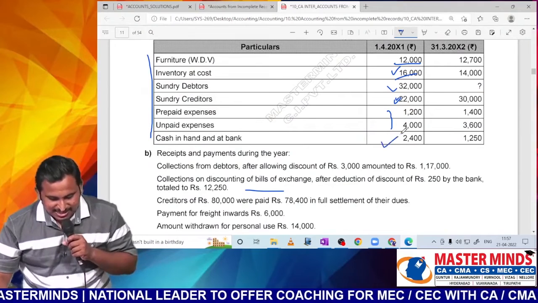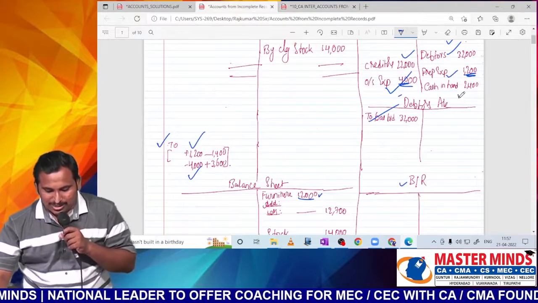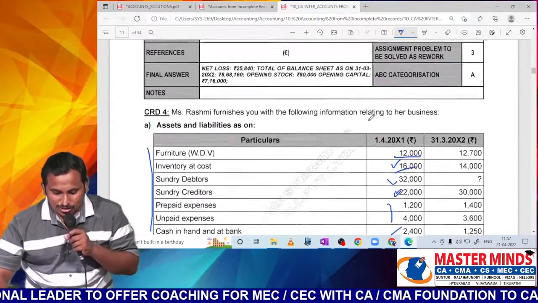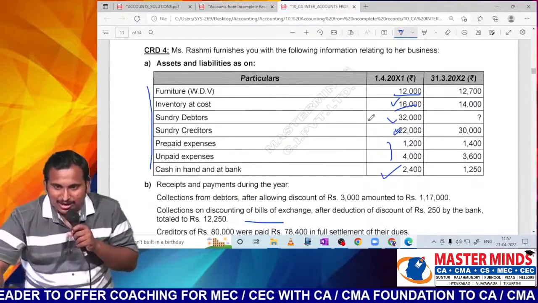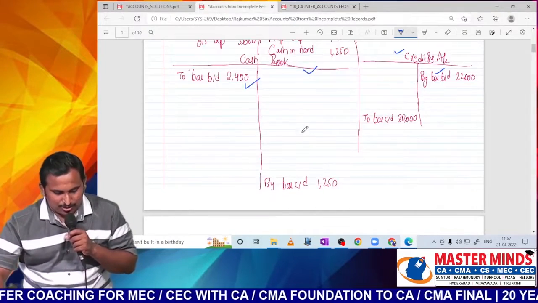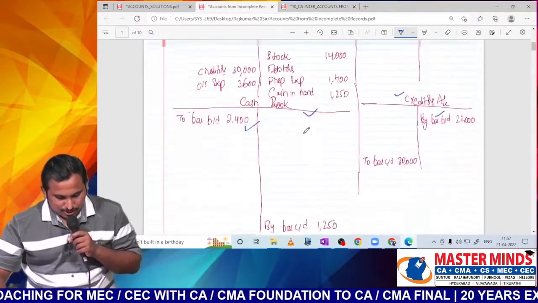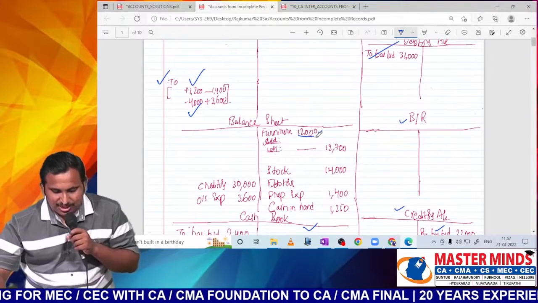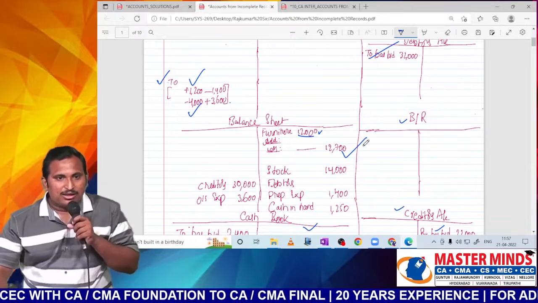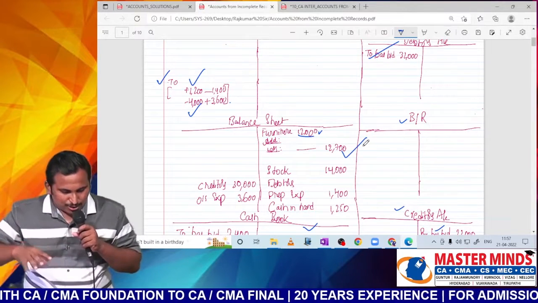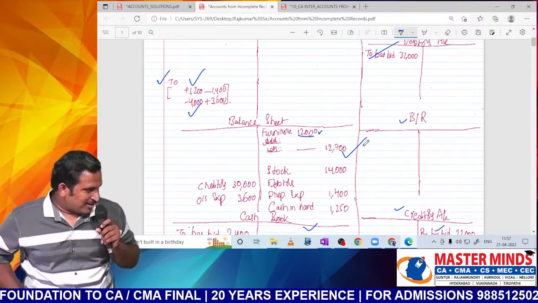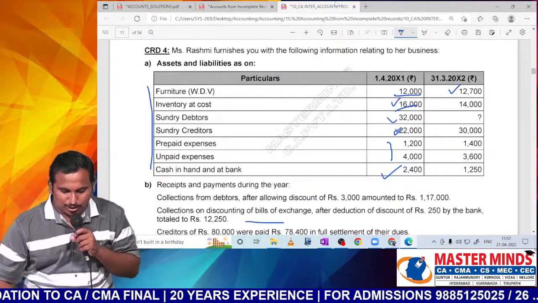Next, cash and bank. Where will we record? One in the opening statement of affairs, the other one in the cash book. Sir, have you understood? With this, all opening balances are filled. Now go to closing balances. Closing balances, furniture account, one place only we can fill, sir. So I am going and filling in the balance sheet 12,700. Sir, is that clear? Sir, visible? I cannot zoom it even more because within the same page a number of values are filled. But at least understand the place I am pronouncing.